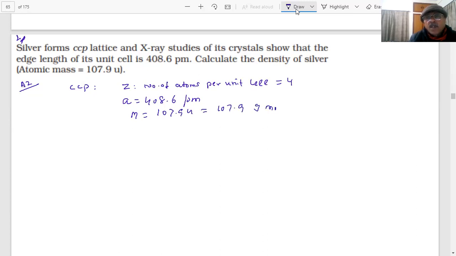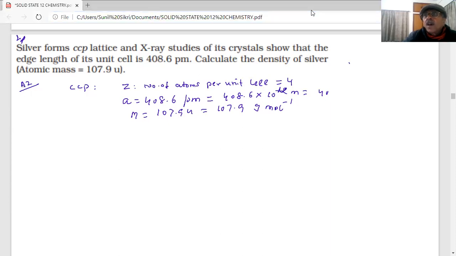Because I need it in gram per mole, you have to change picometer into which unit, students? Convert it into centimeter. 408.6 into 10 raised to power minus 10 meter; minus 12 is for centimeter conversion. Wait a minute, because I don't want to make any error unnecessarily, students.